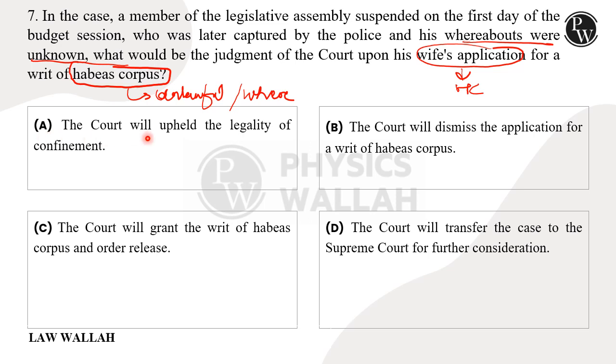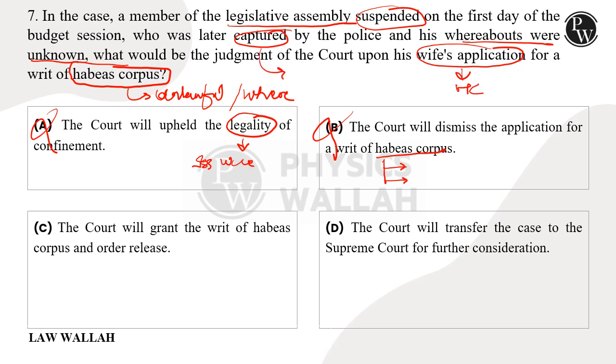Let's see option A. The court will uphold the legality of confinement. We do not need to decide the legality of confinement here. It is about issuing the writ of habeas corpus, and hence this is a wrong option. Let's see option B. The court will dismiss the application for writ of habeas corpus. No, the court will not dismiss the application, because both the conditions are met: the legislative assembly member was suspended and he was later captured by the police.